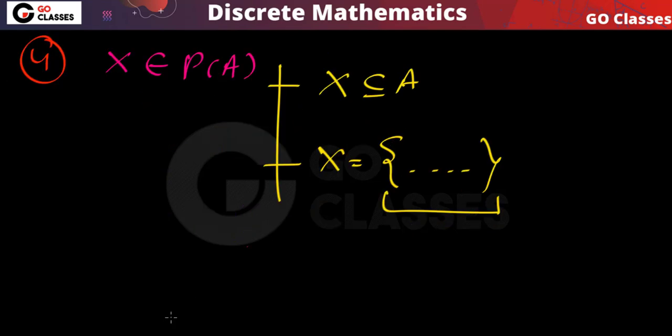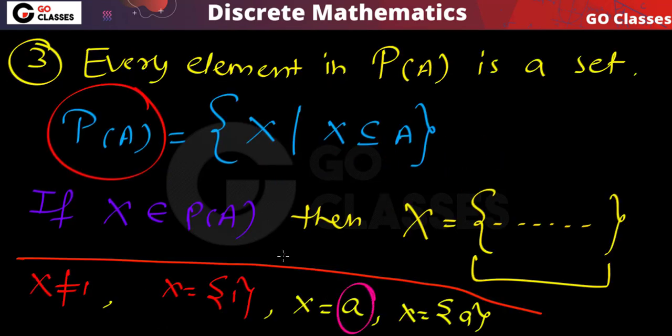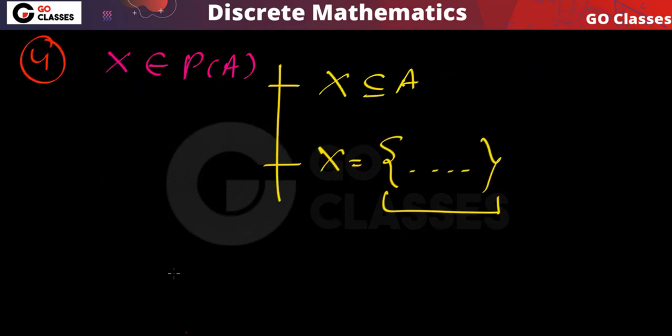Okay, X cannot be a normal element, like X cannot be this element. X should be a set. X must be a set. So this is the point. If X belongs to power set of A, then you can say that X is a subset of A.